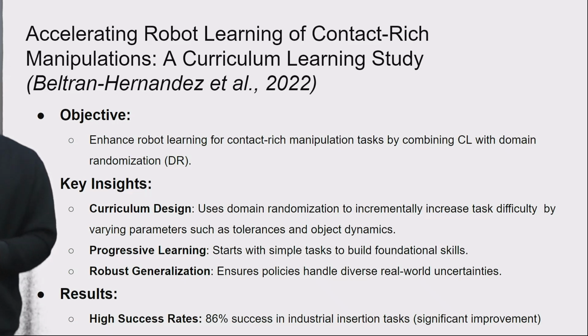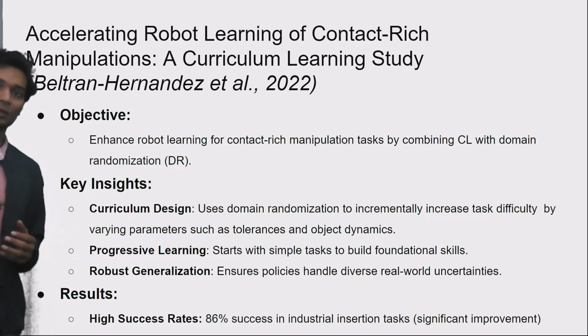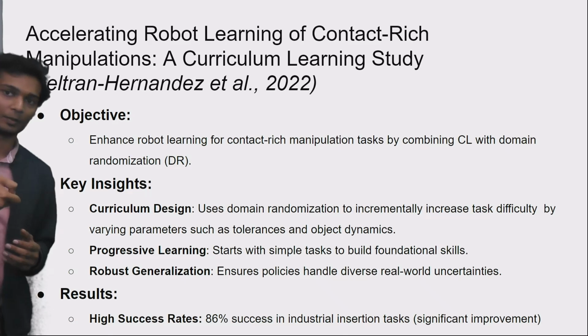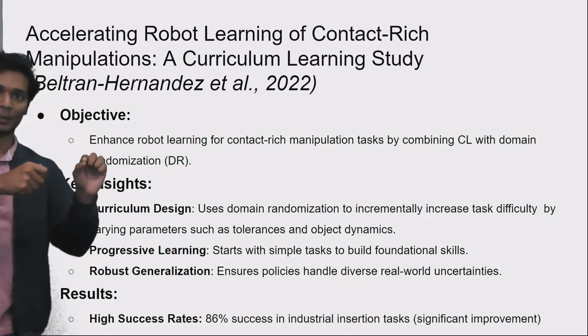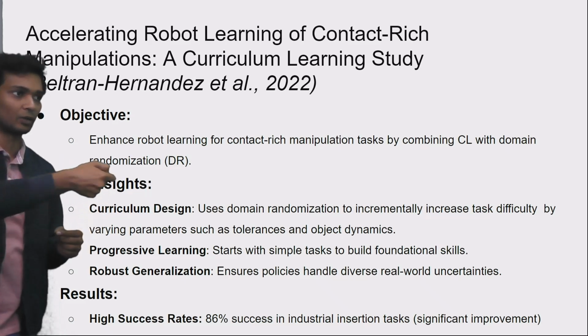And here that's what they showed, where they were able to show 86% improvement in industrial insertion tasks. That's using a robotic arm to insert screws into specific shaped holes, like maybe a square or a star.